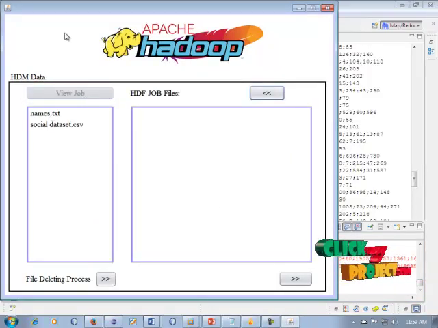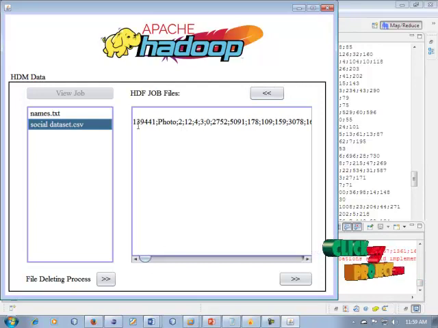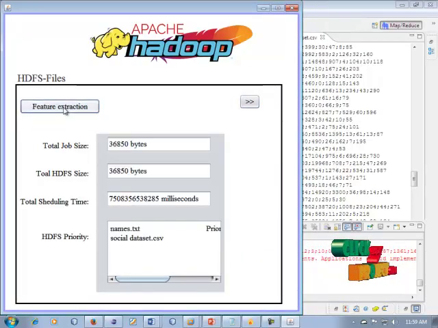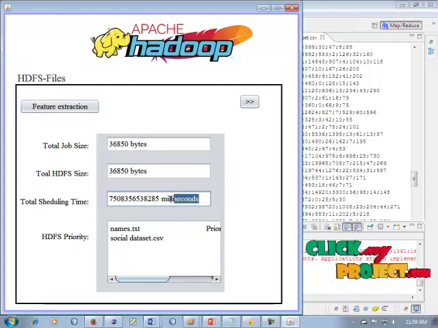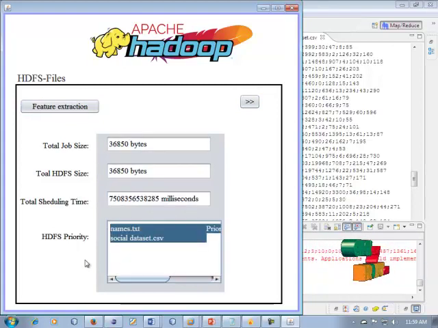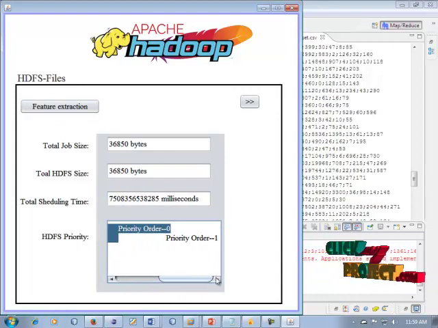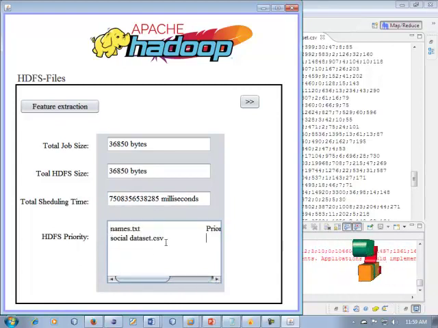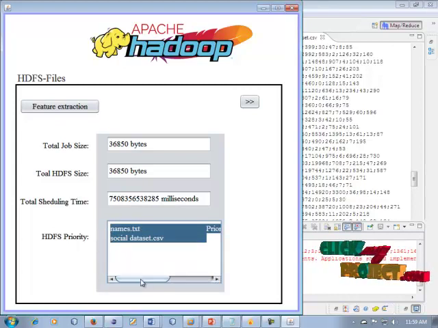The stored data can be used here. There are two types of files stored in your job files. So click the social dataset, and all the information can be viewed in this process. Click next. Okay, this is feature extraction for the job. It shows job file size, HDFS size, and scheduling time, and the HDFS scheduling process can be scheduled. The period device can be classified as period 01 and 02. There are two files shown in our job file creation. So the period device job is classified in this process.